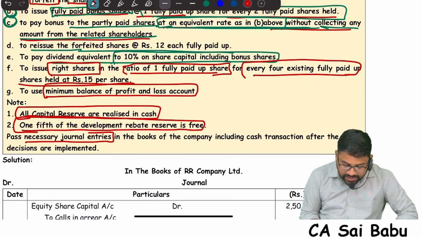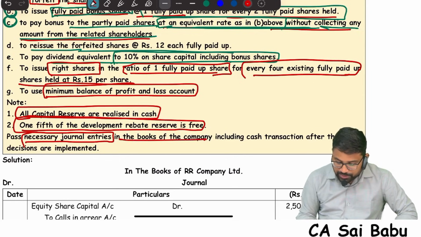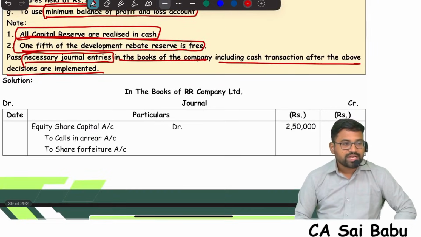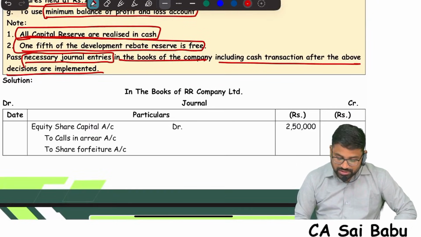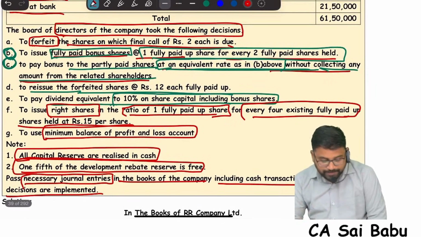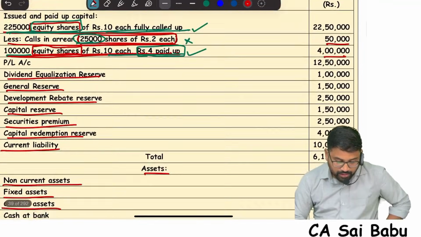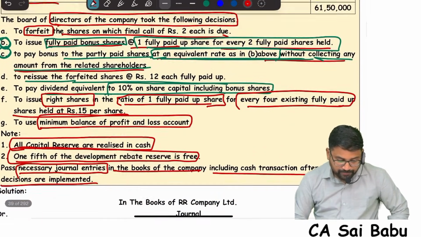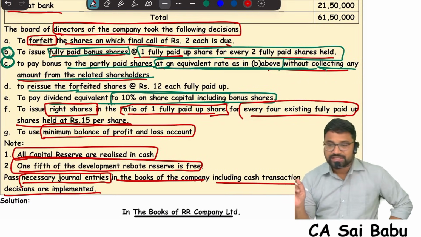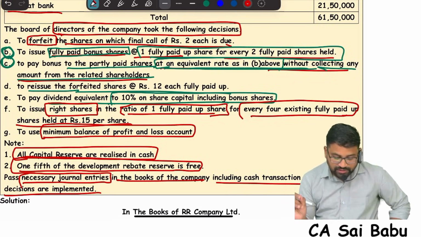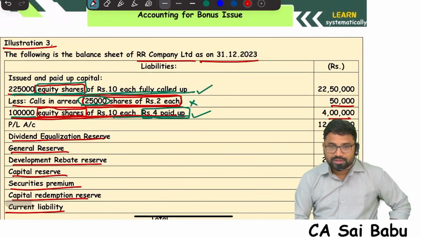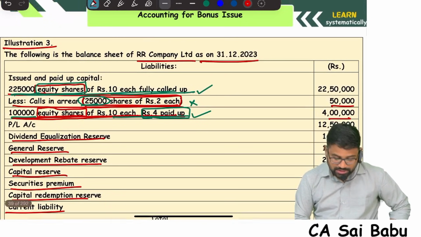Pass necessary journal entries in the books of the company, including cash transactions after the above decisions are implemented. So they're asking us to pass the necessary entries, including cash transactions of the above decisions are implemented. First of all, tell me, in this question, what are the decisions taken by the company? Totally, first decision, forfeit the shares. How many shares we need to forfeit? 25,000 shares. 2 rupees not yet paid. Calls in arrears. Those shares will be forfeited.